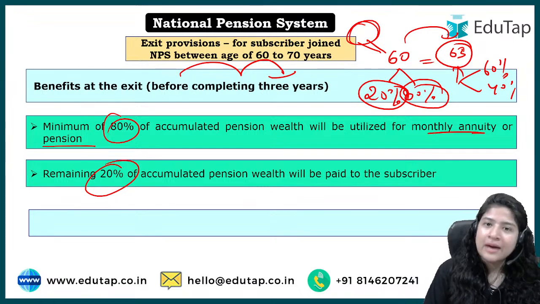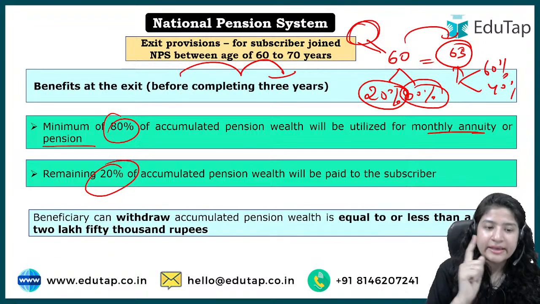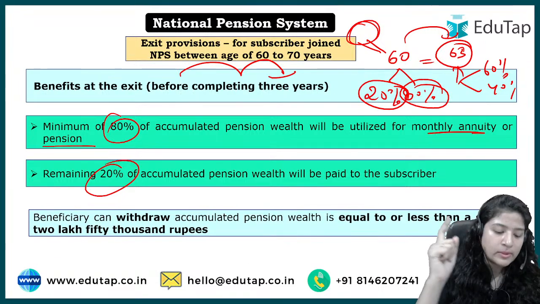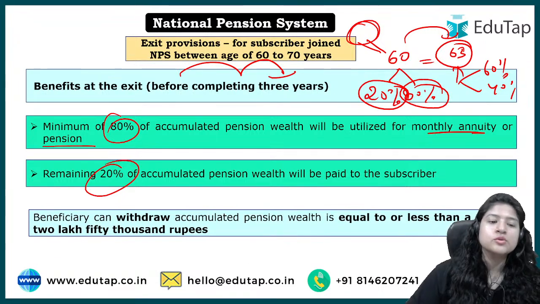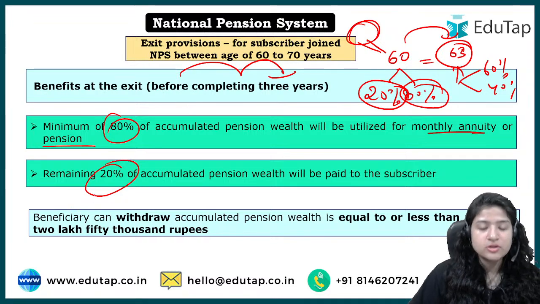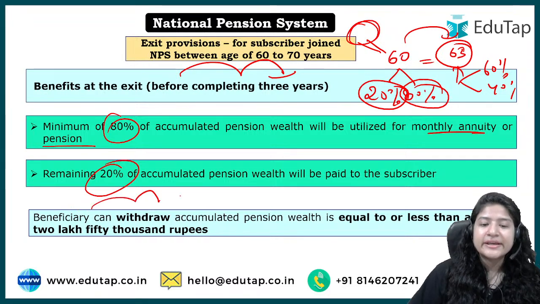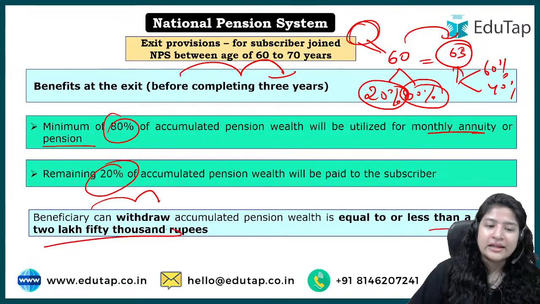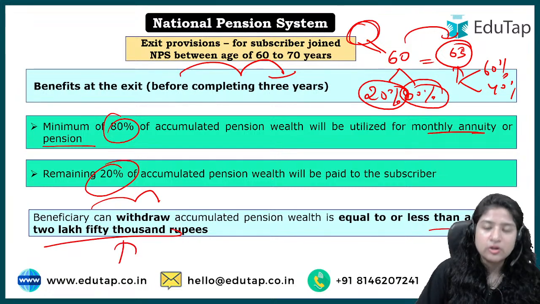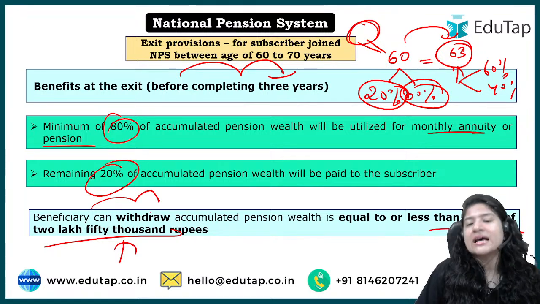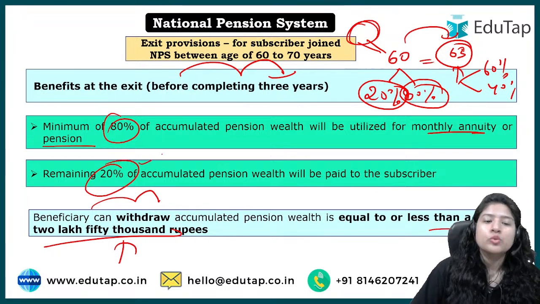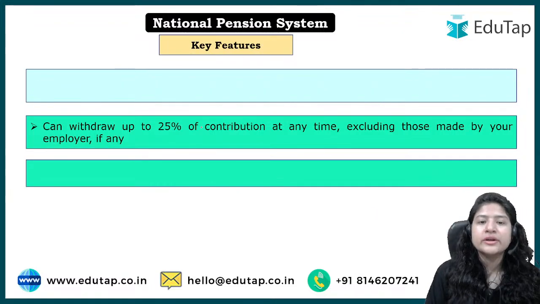Okay, and here also, same as the premature exit case that we have looked at for normal people, the beneficiary can withdraw everything at once if the amount is below 2.5 lakh. However, if it is more than that, the 20:80 ratio will apply.